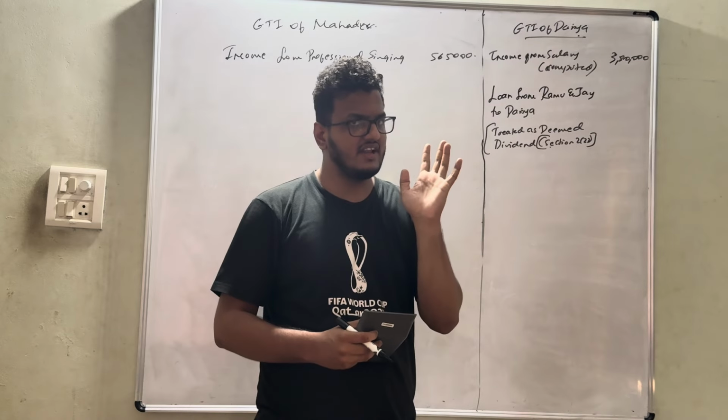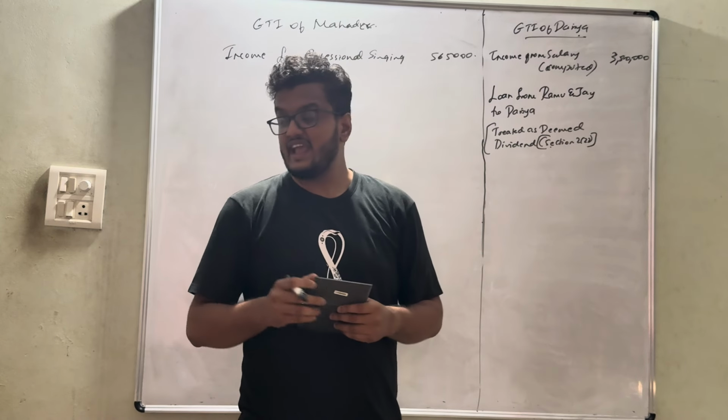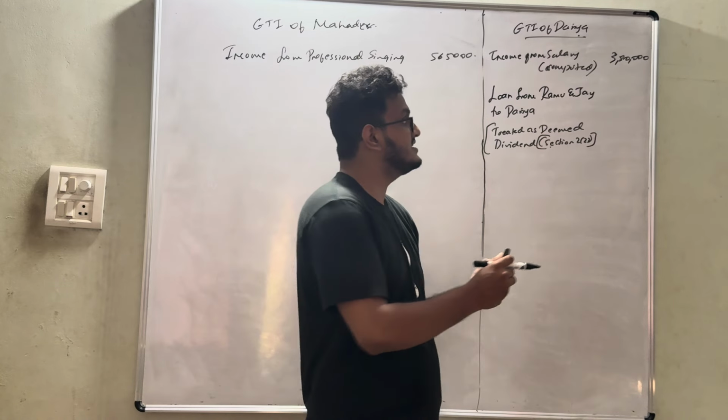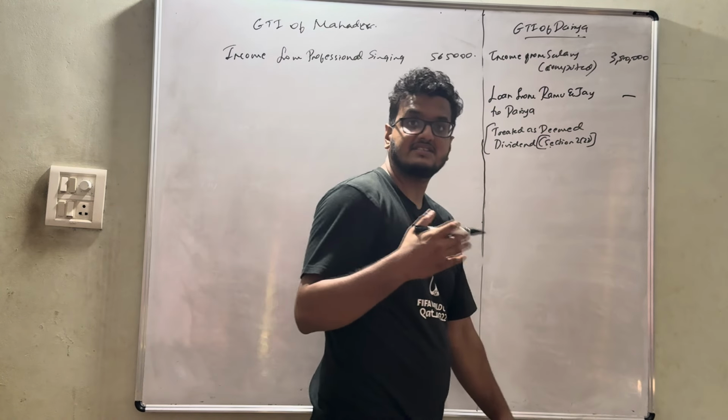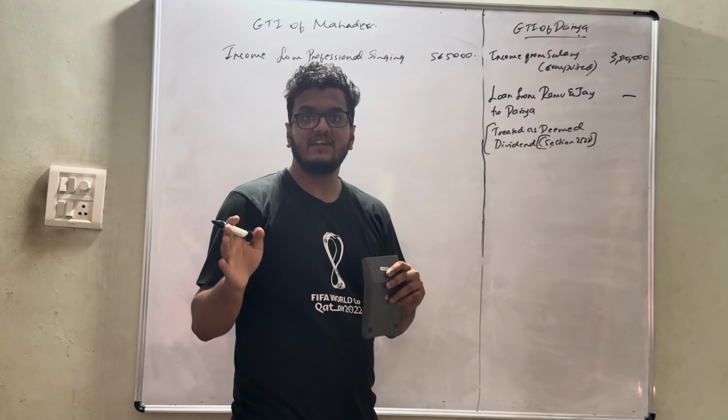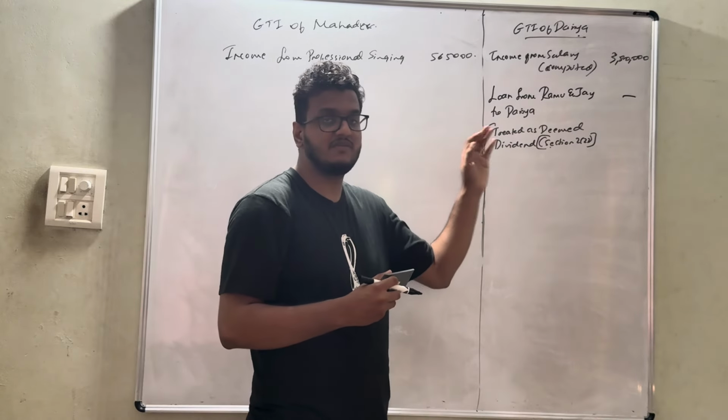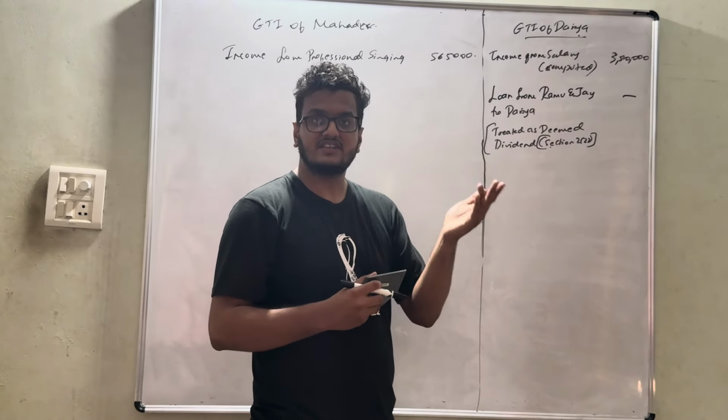This in detail we have learned in income from other sources. In this case the amount that is chargeable is 0. Why? Because the company has earned losses, not profit. Only if it has earned profit will the concept of deemed dividend come, and only to the extent of accumulated profit.